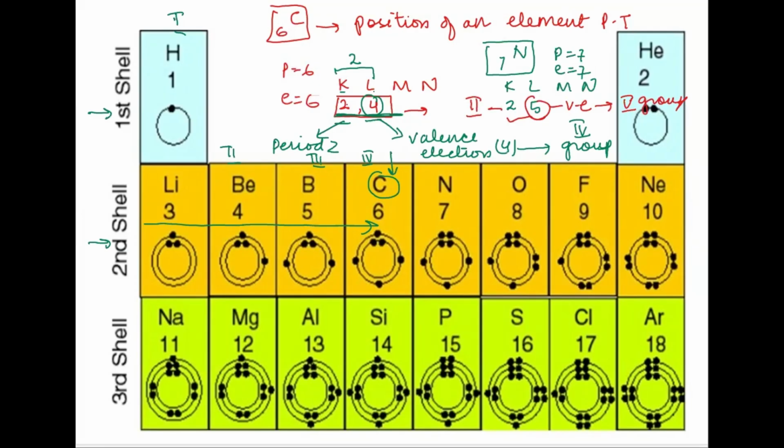So let's see, nitrogen, this is the second period and this is group 5. So yes, nitrogen is placed in the second period. The periods are the horizontal rows and the groups are vertical. Is that clear? This is not exactly how the periodic table looks, because between group 3 and group 2 we have a full block of elements which are known as transition metals. So this is a modified version of the periodic table, just to make you understand how the configuration helps us to position the element in the periodic table. Okay, is it clear?